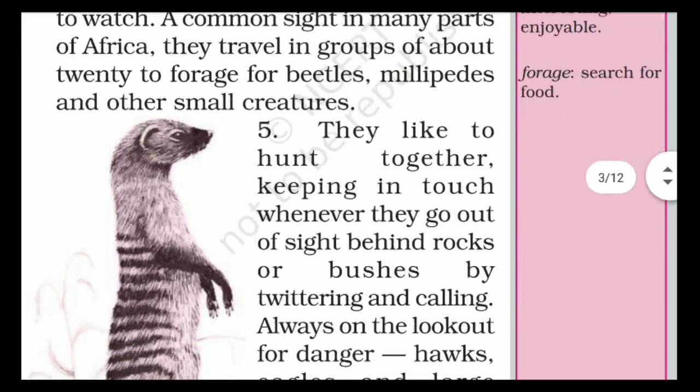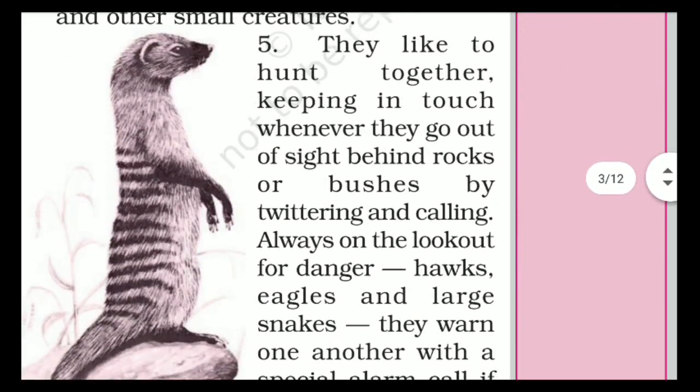They like to hunt together, keeping in touch whenever they go out of sight behind rocks or bushes. Yes, they always keep a lookout to see whether they are in danger or not. They always keep an eye out for dangerous things because nobody wants to be killed. Mongooses always keep an eye on the surroundings, hiding behind the rocks and bushes,